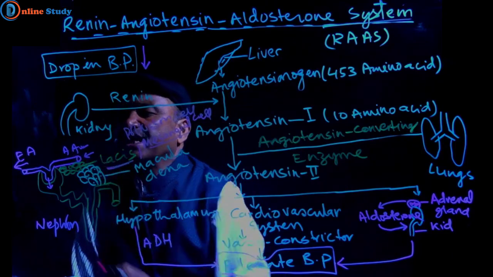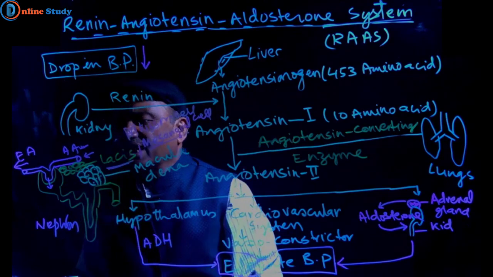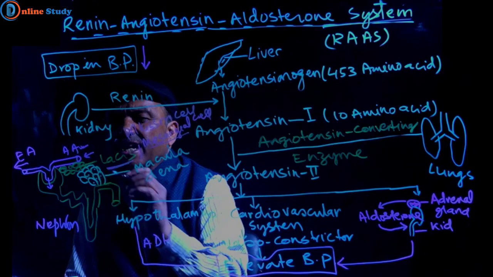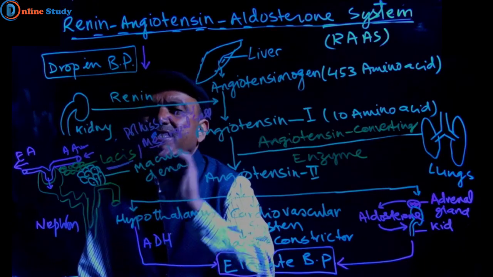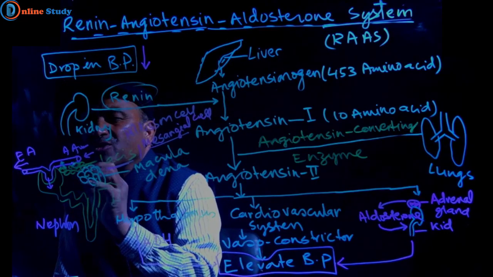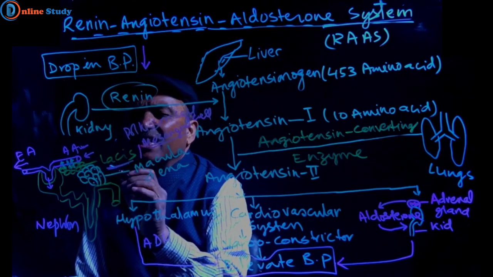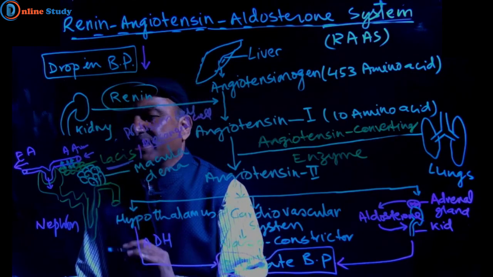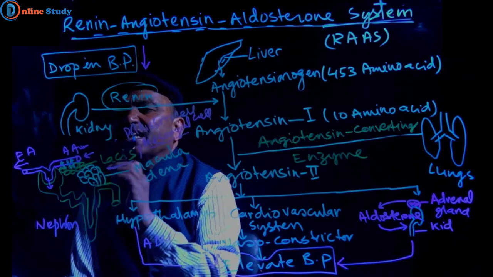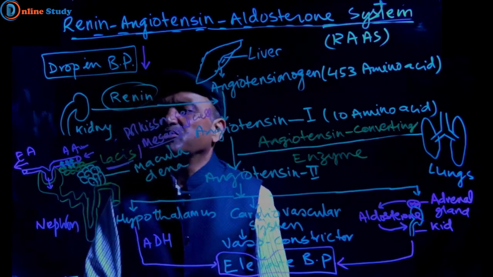Attached to the afferent arteriole, when there is less pressure in the blood, these Lacis cells or Polkissen cells secrete renin, and this is poured into the blood. Which cell secretes it? Lacis cells, mesangial cells, or Polkissen cells, which are attached to the afferent arteriole, secrete renin enzyme, and that enters into the blood.